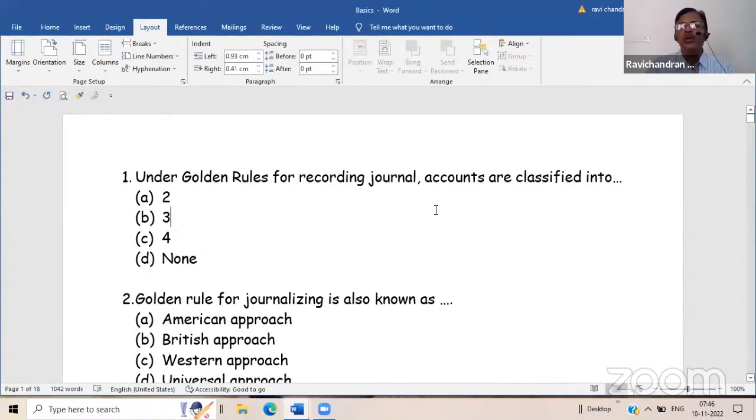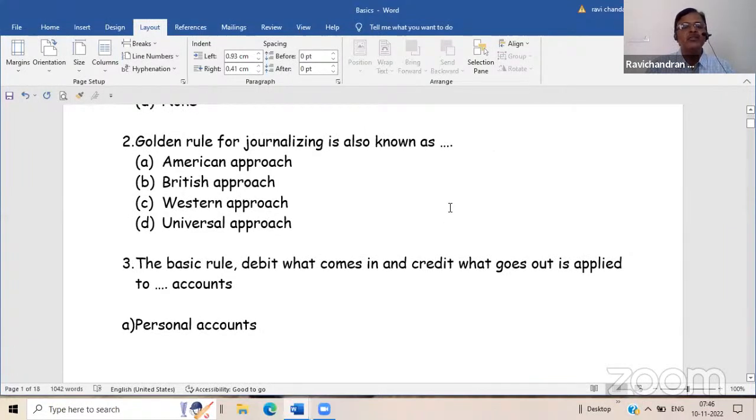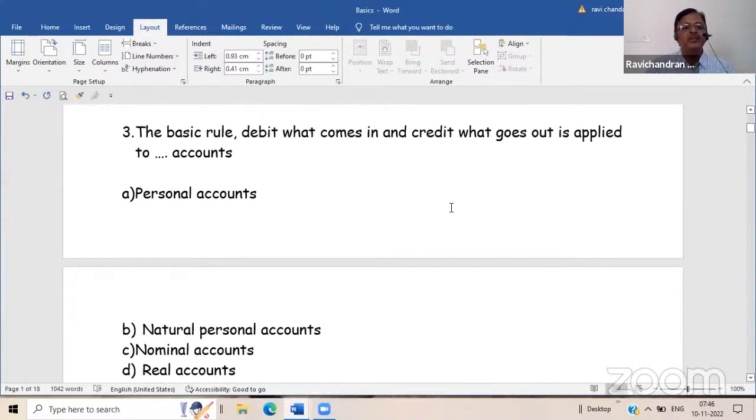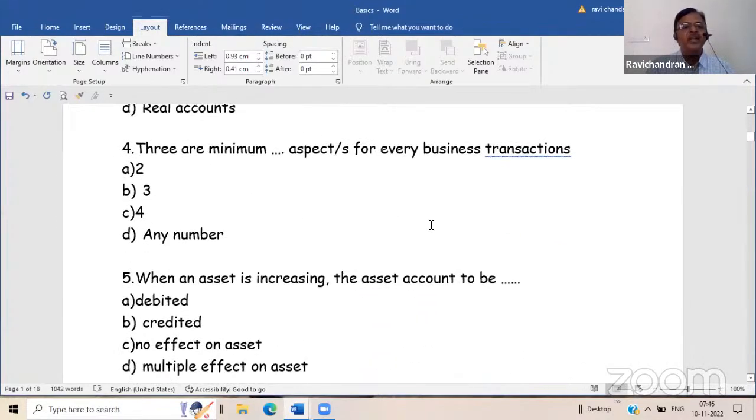Okay, now you try to solve this under golden rules for recording journal. Accounts are classified into 3. The golden rule for journalizing is also known as the British approach. The basic rule, debit what comes in and credit what goes out, is applied to Real account. Very good.